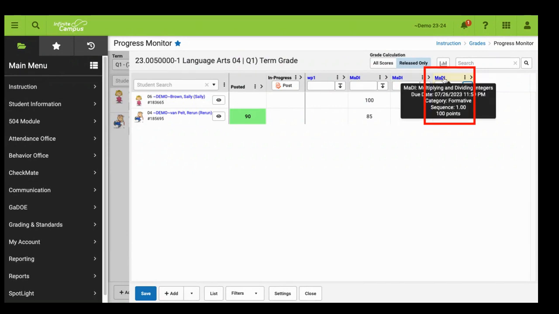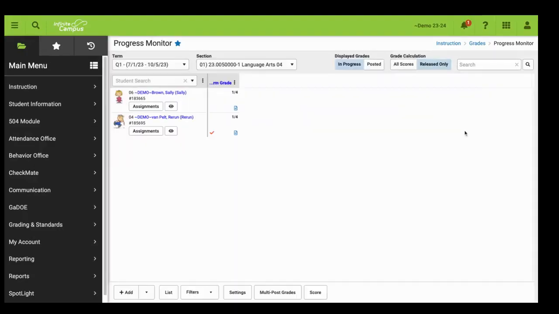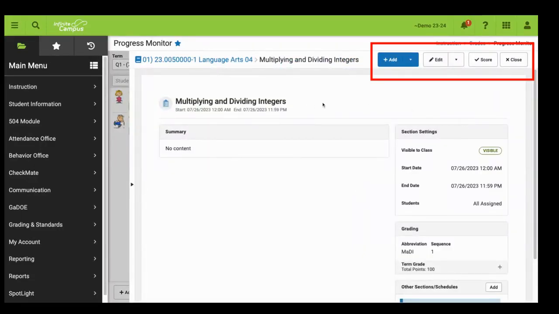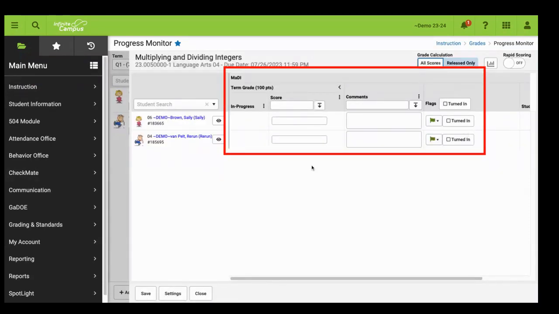If I wanted to click on the assignment abbreviation, notice that if I didn't save the grades, I'm going to get this pop-up box. I'm going to go ahead and leave the screen though. So this screen should look familiar. Notice that we have our score button in the top right. When I go to score the assignment this way, I do have more options. Notice that I have the assignment abbreviation, and I can input the score here, and I can copy down.